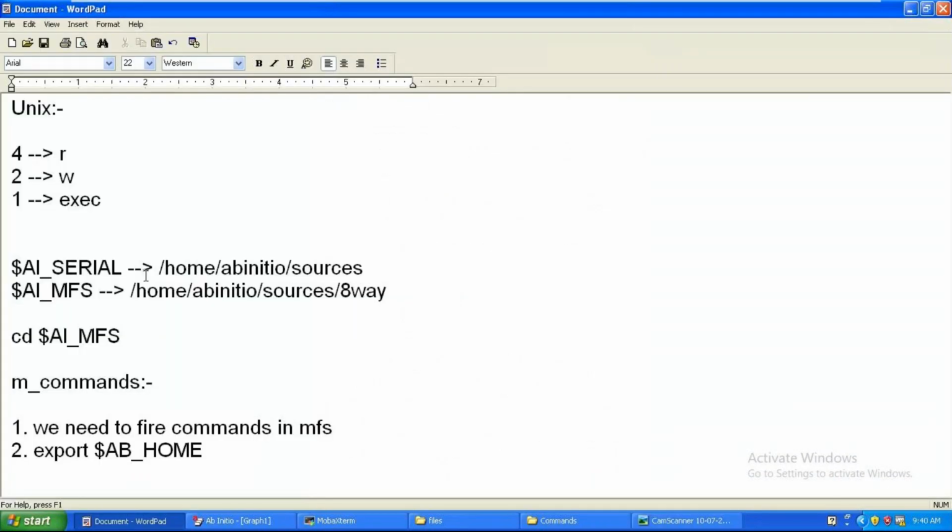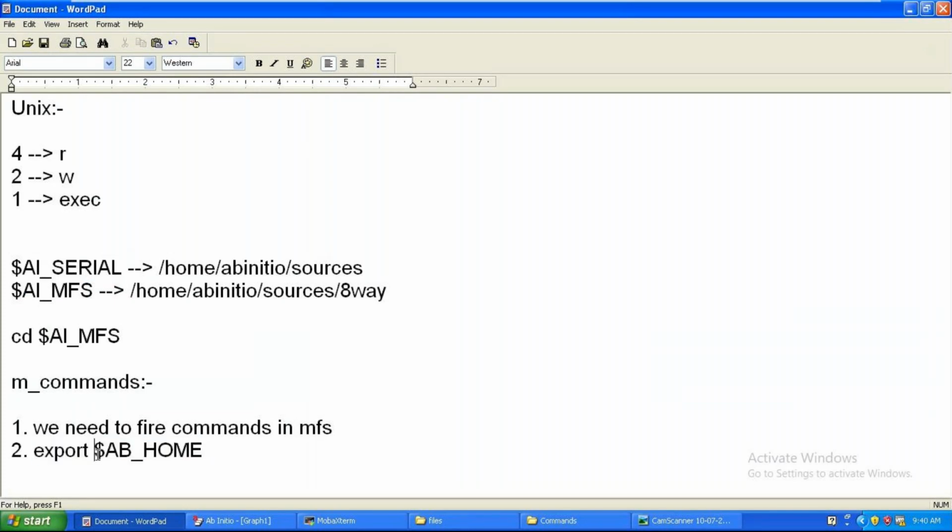Quick question: the AB underscore home, what do you configure there? Not we, the Abinitio admin team. A underscore DML, A underscore serial, A underscore MFS, that is their role. AB underscore home, that is the mentioning, and it is the role of the Abinitio admin team.